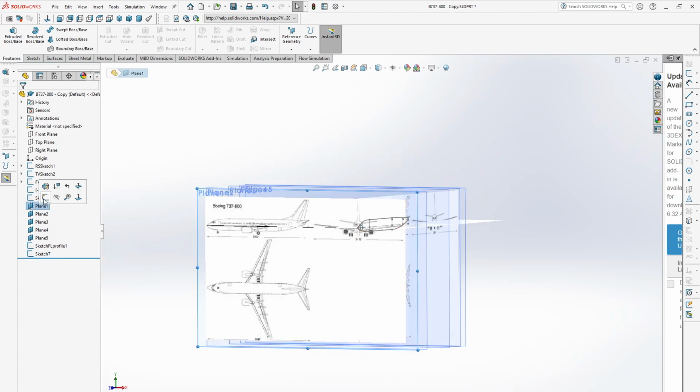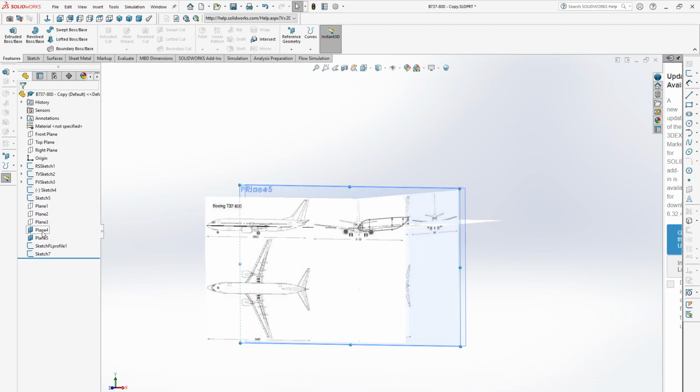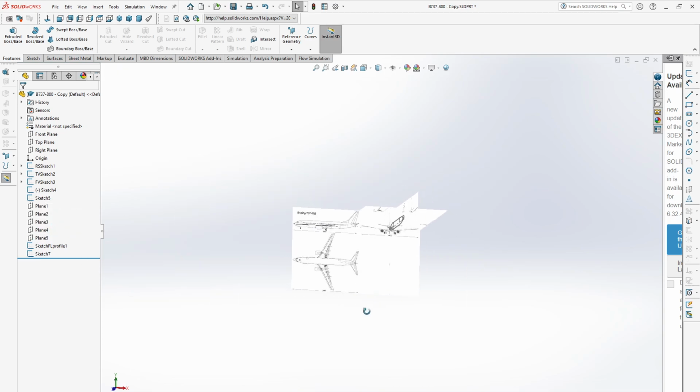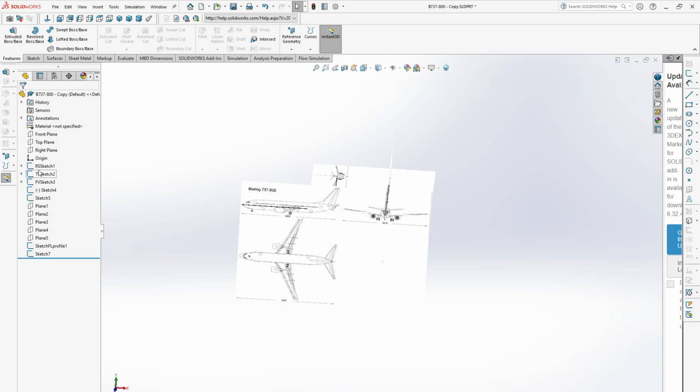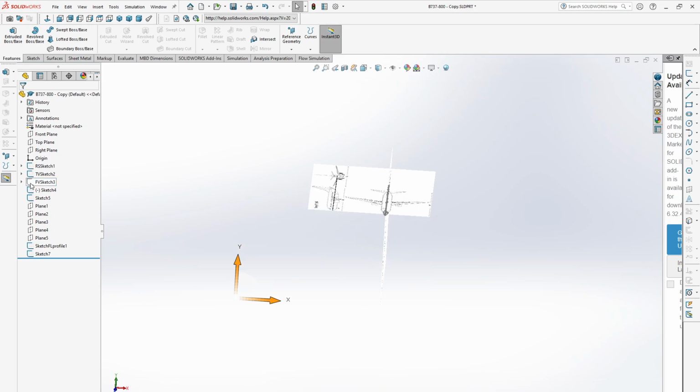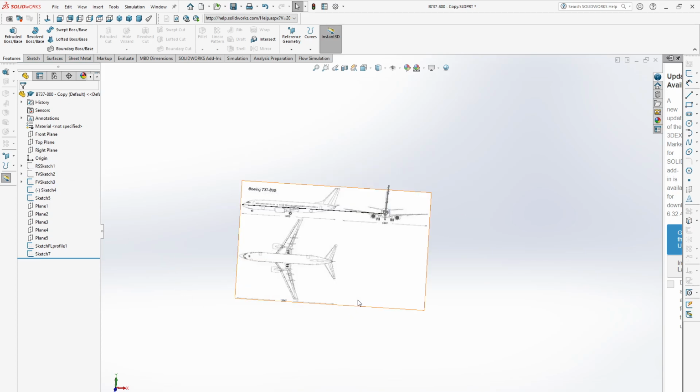You can hide all the planes here, just okay, to make it clear. Also you can hide these images, the two top ones, and we need the front image only. Okay, that's good.